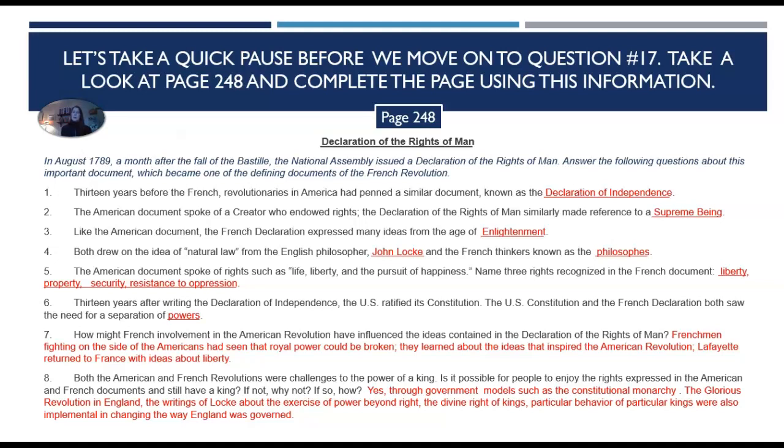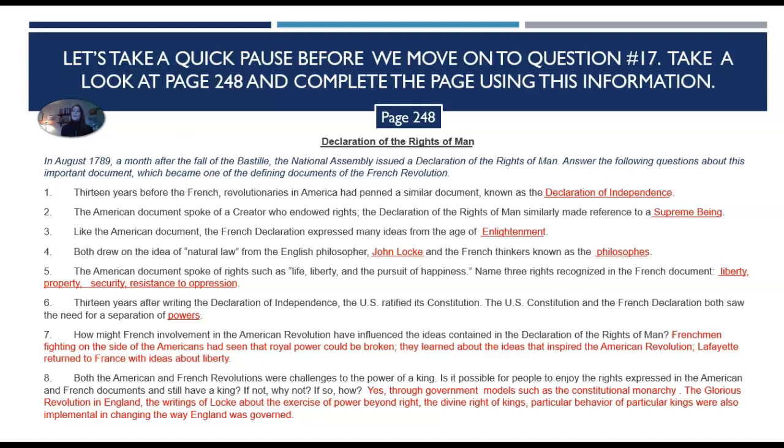This is what was happening in France. 13 years before the French, revolutionaries in America had penned a similar document known as the Declaration of Independence. The American document spoke of a creator who endowed rights. The Declaration of the Rights of Man similarly made reference to a supreme being. Like the American document, the French Declaration expressed many ideas from the Age of Enlightenment.